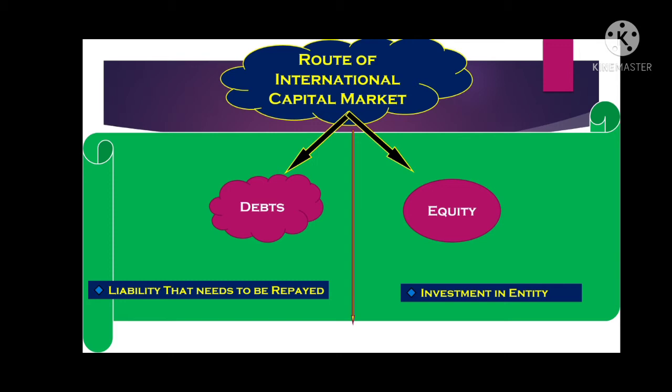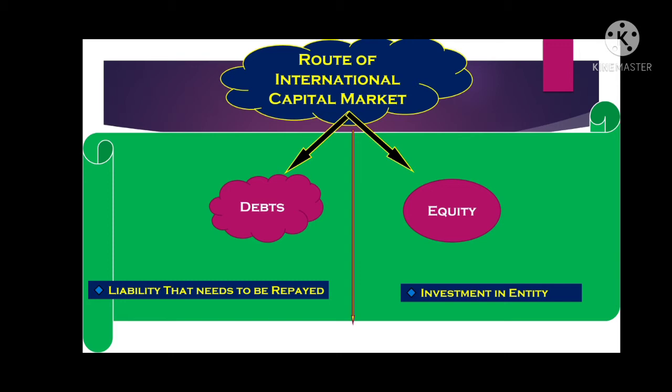So under this, someone is borrowing money and someone is investing money. It can be in the form of debt financing, it can be in the form of equity financing. Debt, as we all know, is when we borrow money from someone, then we need to return it back to that lender.